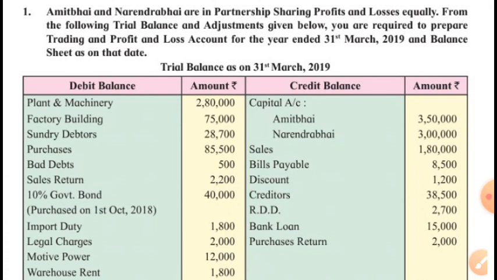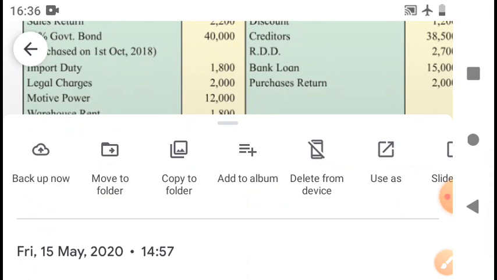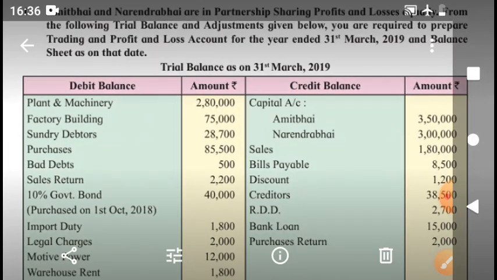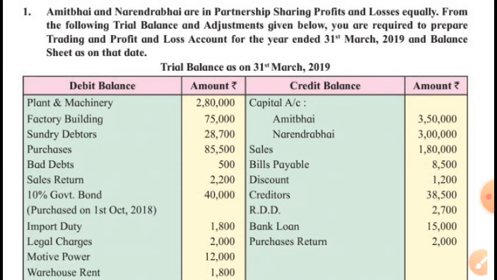Plant and machinery is asset, factory building asset, then sundry debtors asset, purchases, then bad debts, indirect, I mean it's loss. Purchases will be debited to trading account. Sales returns to be deducted from sales. Yes, 10% government bonds,